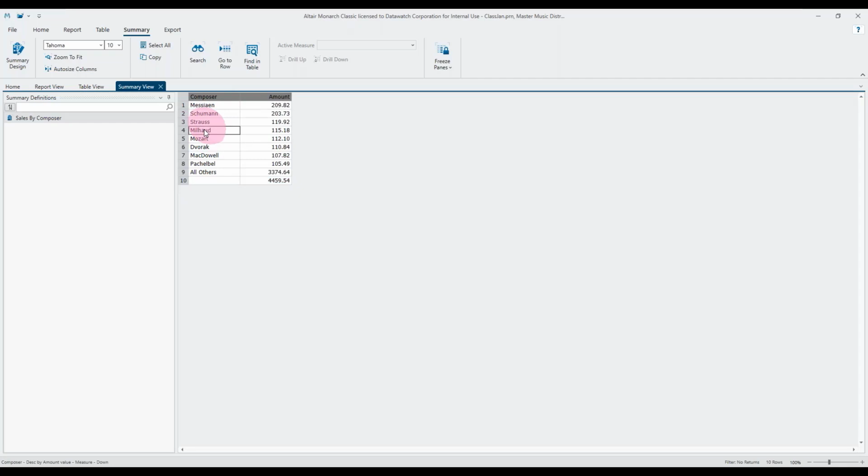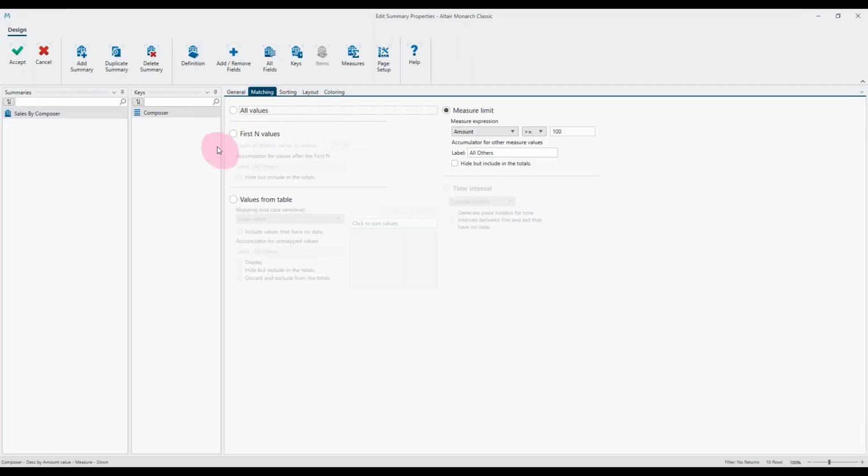The other option you've got on matching is probably not that relevant for the composer, but you can do specific values. So in the matching here, you can do values from table, and then I could select exact matches or value contains matches for a list that I can manually maintain here. So if you only ever want, I don't know, German composers, for example, you could type all your composer names in there, I think Beethoven's probably Austrian, that you wanted to see separately and sort of manually cherry pick just the values that you want. Okay. So that's the first set of examples on a very simple summary.